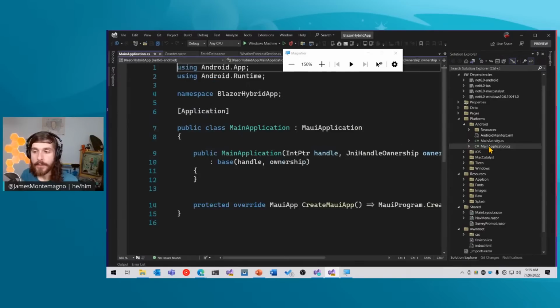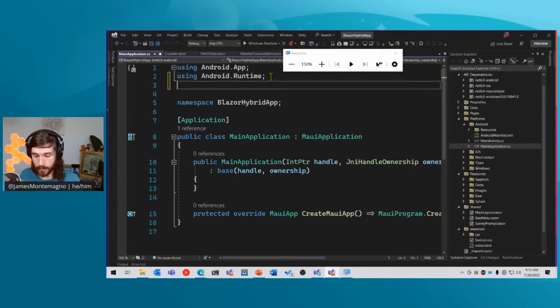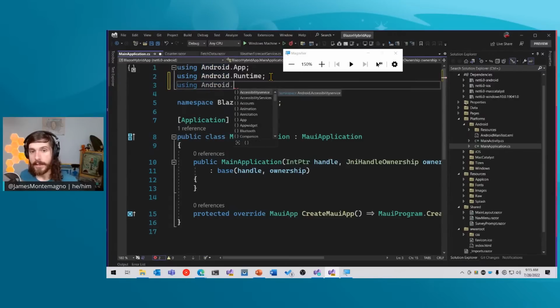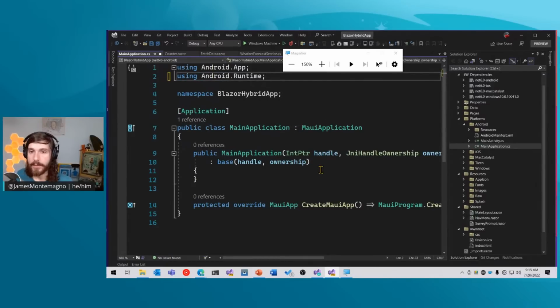So for Android, for example, there's a little bit of Android startup logic written in C#. So here I have Android things like the Android runtime. I could say using Android dot, and I have things like the native Android Bluetooth or database or graphics systems or media systems available to me, all inside of this folder. There's very little code, but this is just some infrastructure and scaffolding that is needed there.